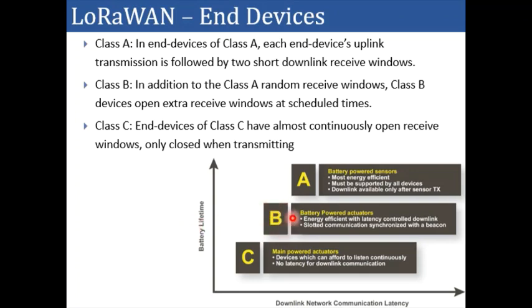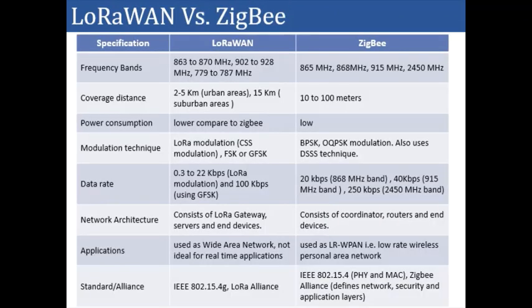So the battery life is relatively less, but latency is also reduced. Since class C devices have almost continuous data reception, the battery life is very less. So in that scenario, generally the class C end devices are powered devices so that they can continuously receive the data from the field.